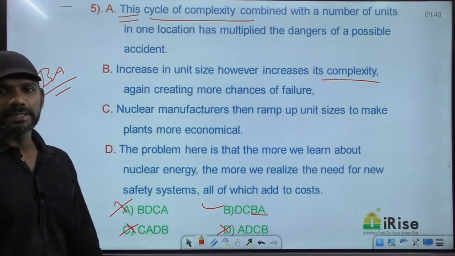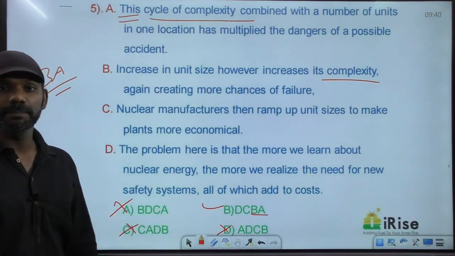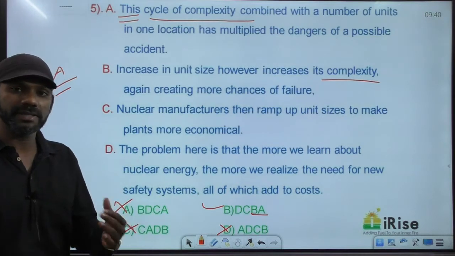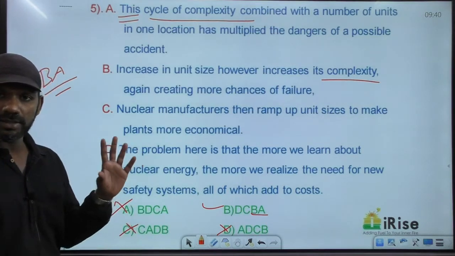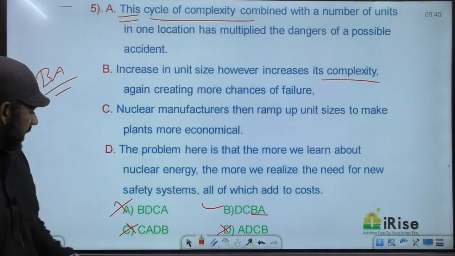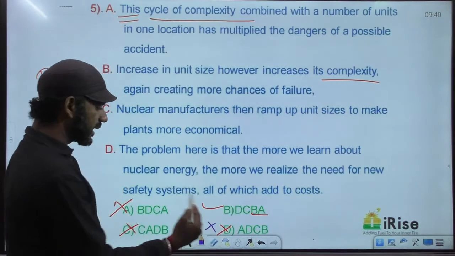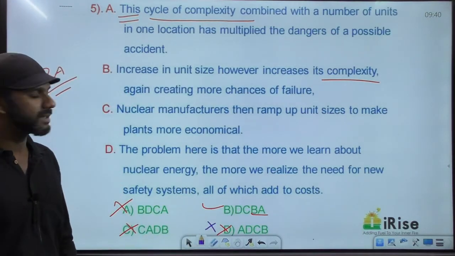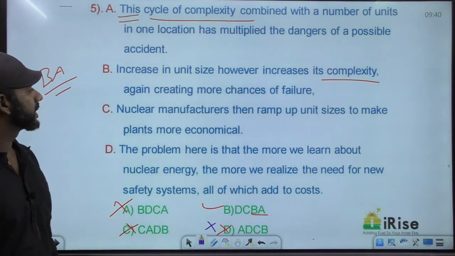Now, can the paragraph start with A? No. This is a pronoun. So immediately before it, there must be a sentence containing mention about the noun. So the paragraph cannot start with A. Based on that, option D is eliminated because D starts with A. Come to sentence B. Increase in unit size, however, increases its complexity, again creating more chances of failure.